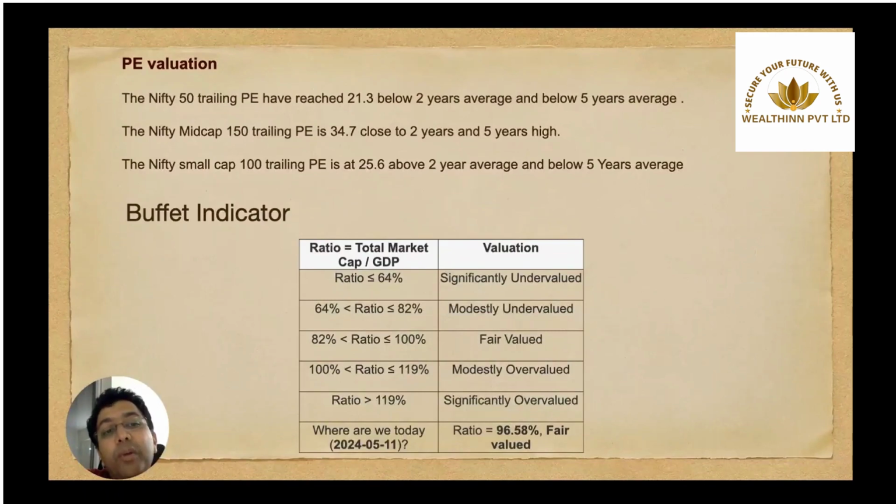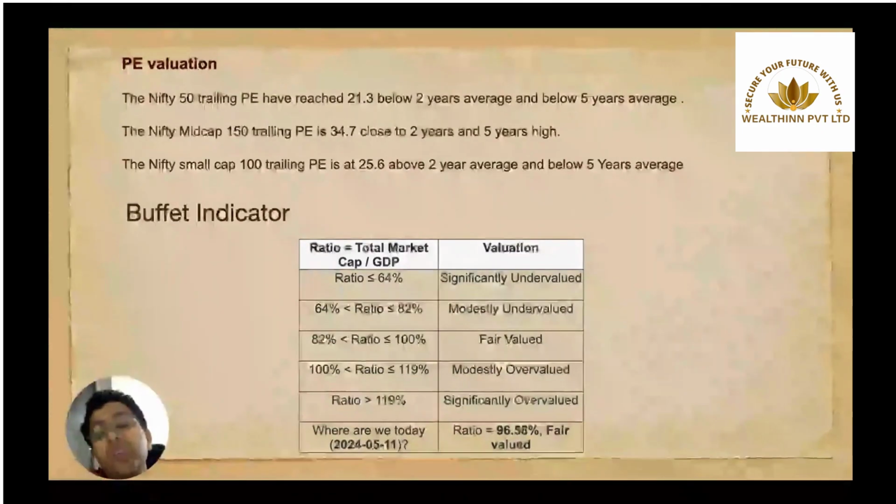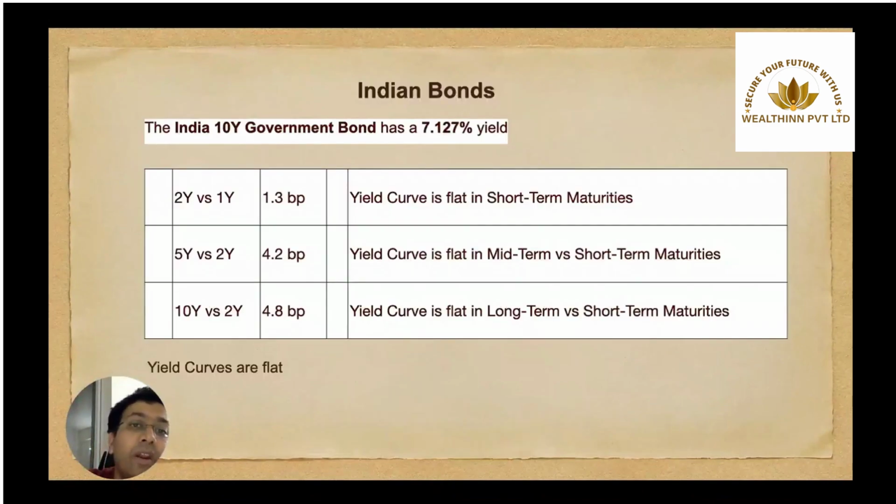If we look at the Buffett indicator, which represents the total market cap to the GDP, the ratio was 96.58, which shows that the market is fairly valued. On the Indian government bond side, the 10-year government bond is trading at 7.127%. The yield curve on the mid-term to short-term and long-term to short-term maturities is still flat.